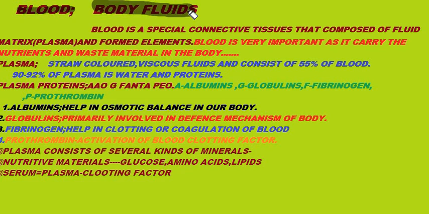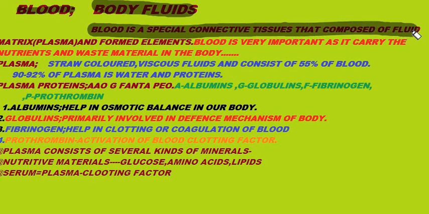The fluids originating from the living bodies of humans are called body fluids. And first of all we know blood. What is blood? Blood is a special connective tissue that connects various organs, and blood is composed of two elements, that is fluid matrix called plasma and formed elements.